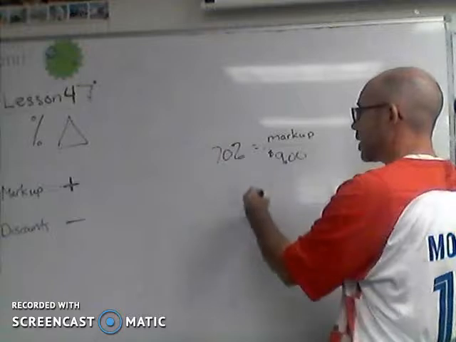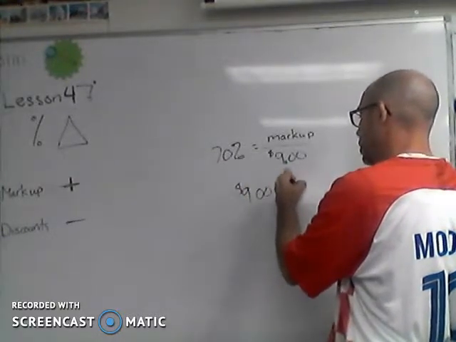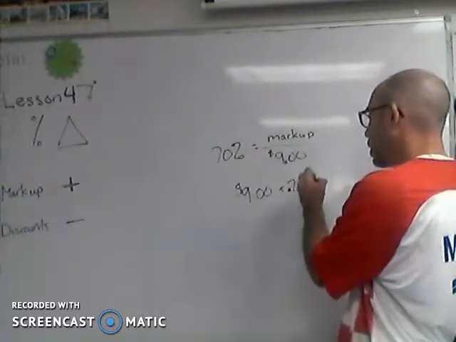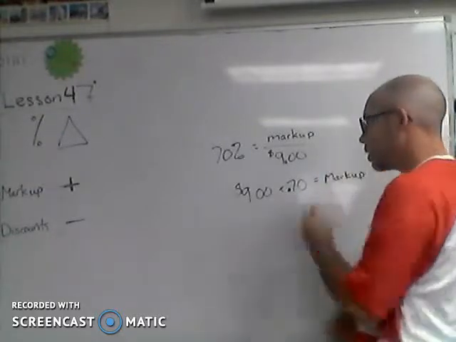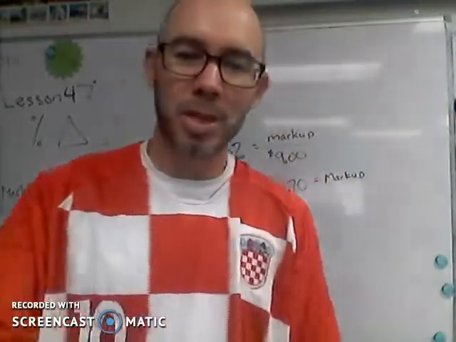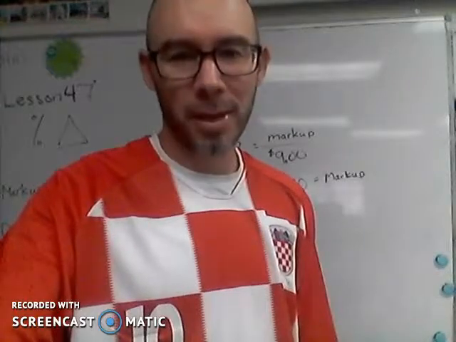Yep. Multiply both sides by 9, you're looking at $9 times 0.70, or 70%, and there you've got your markup. Take that, add it to the $9, you've got the new price. Easy peasy.